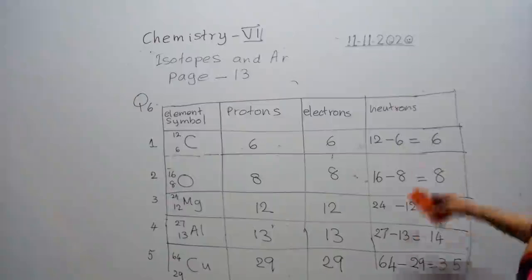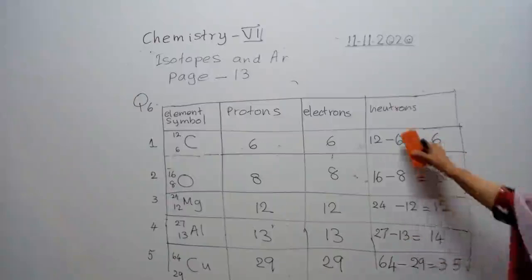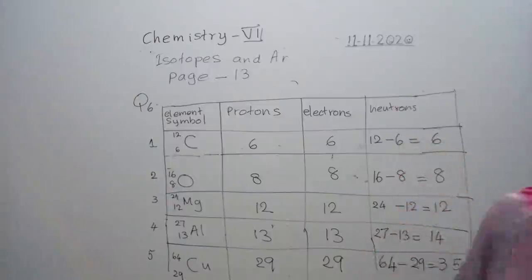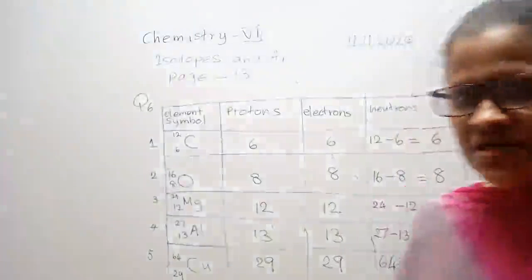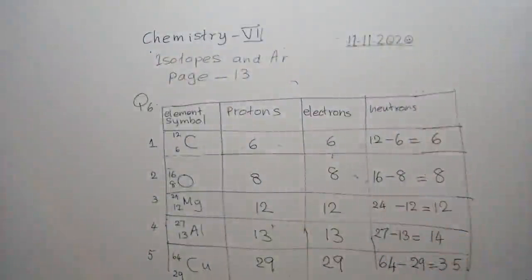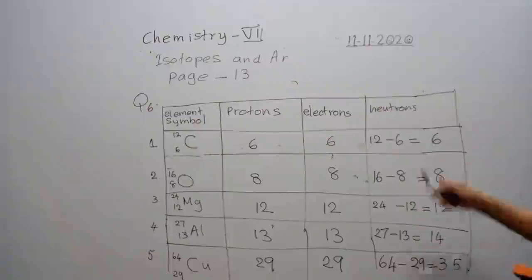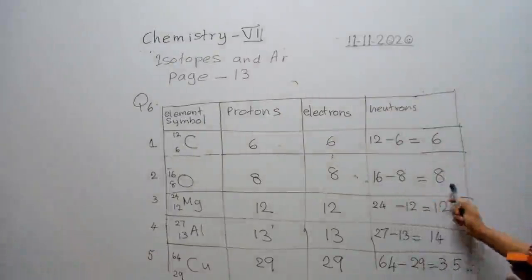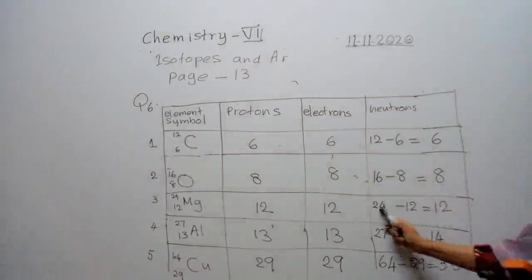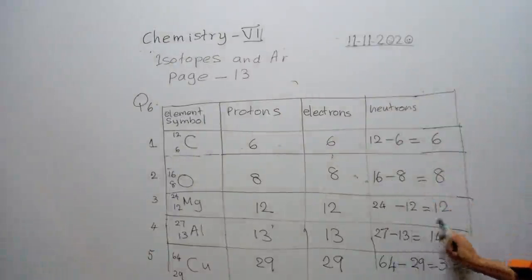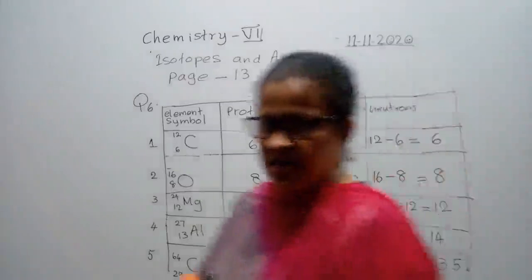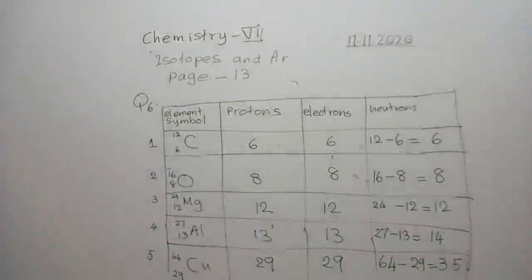Clear, boys and girls? And on this side, I showed you how to find it to make you understand. So you follow it in the same way. So later, when you follow your lessons, you will not make any misunderstanding or mistake. 12 minus 6, 6. 16 minus 8, 8 neutrons. 24 minus 12, 12 neutrons. 27 minus 13, 14 neutrons. 64 minus 29, 35 neutrons.